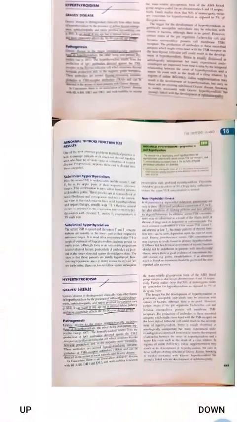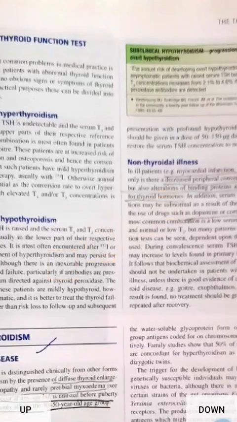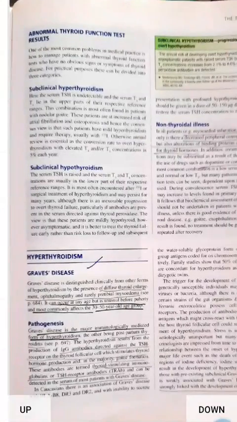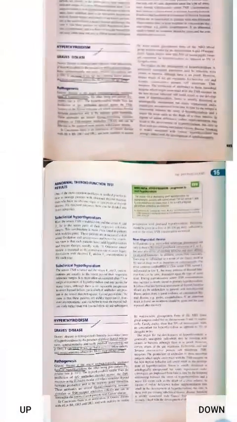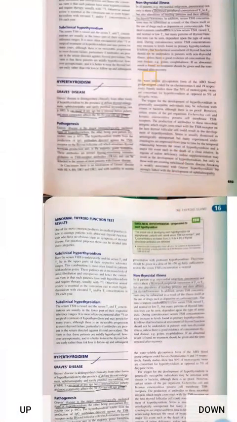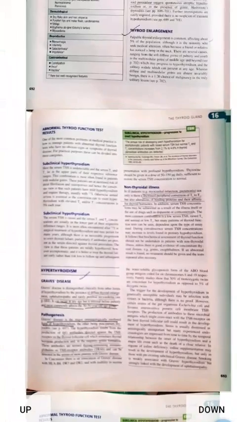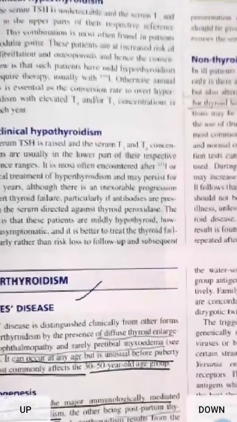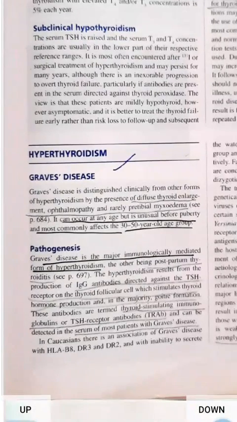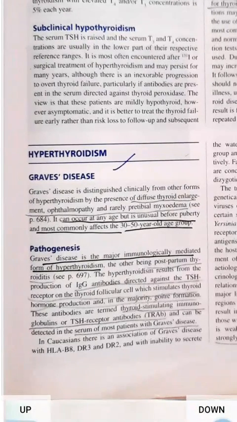Now we will discuss Graves' disease, a very important question. What is Graves' disease? It is a primary thyrotoxicosis, so major CNS symptoms are there.